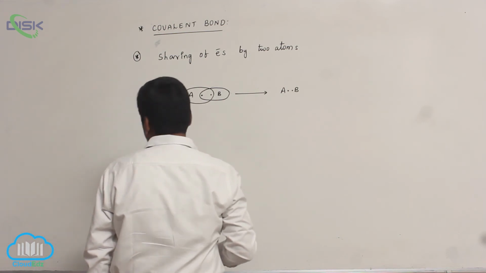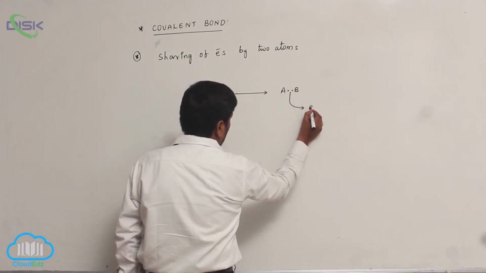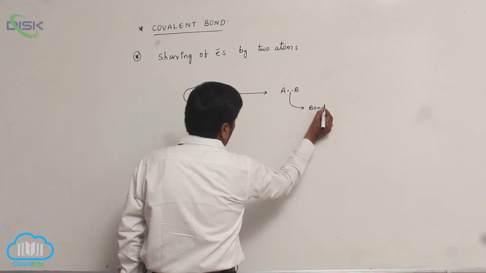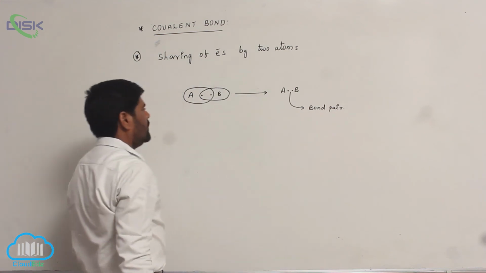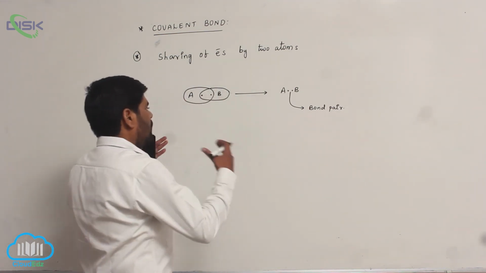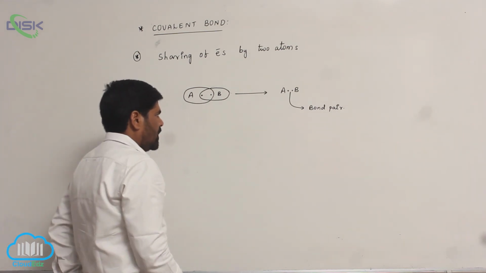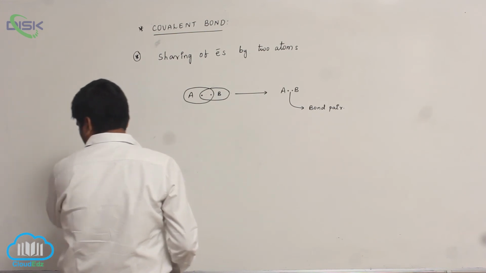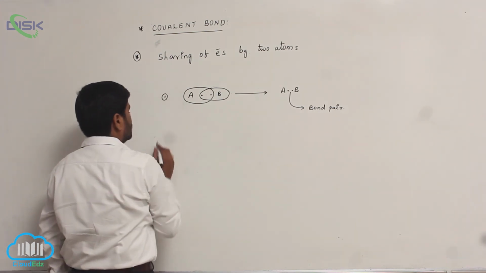This particular pair is known as a bond pair. Only one electron of A and one electron of B are shared with each other to form a bond pair.